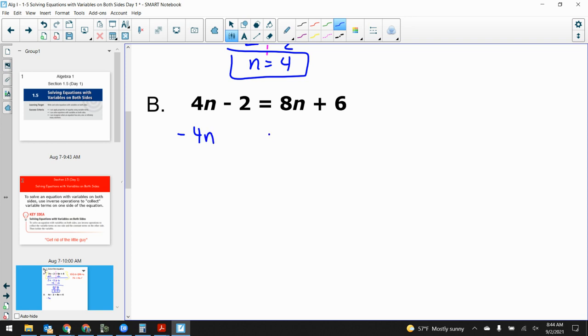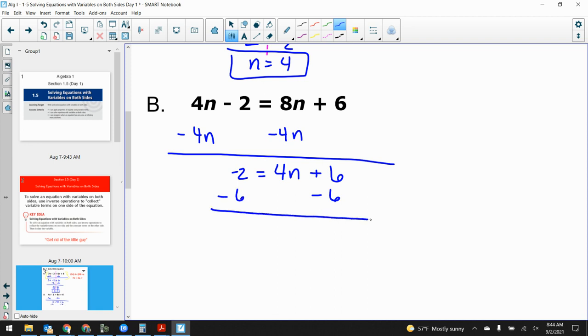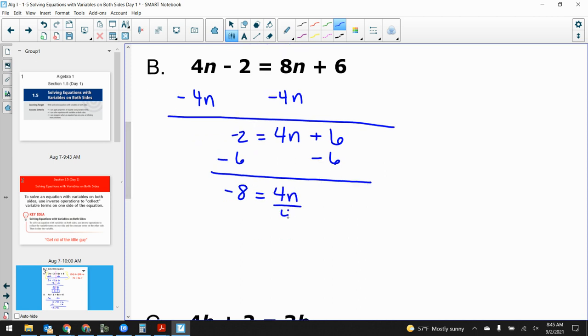I subtract 4n to both sides, and we get negative 2 is equal to 4n plus 6. And again, now this becomes an equation that I could have given you yesterday. We subtract the 6 to both sides. Negative 2 minus 6 is negative 8. We divide by 4 to both sides. Negative 8 divided by 4 is negative 2. Questions there?